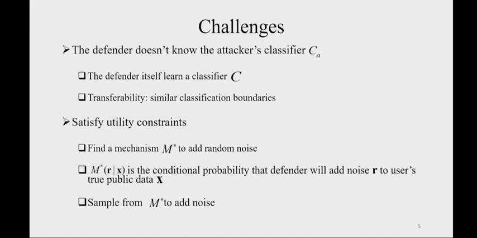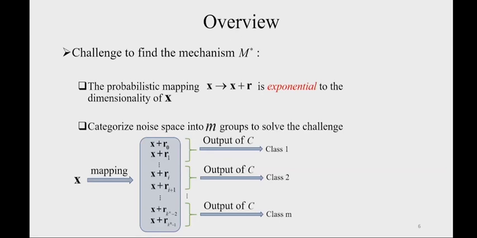The second is that the defender needs to satisfy some utility constraints. To solve the challenge, the defender can find a mechanism M star to add random noise. Here M star (r|x) is a conditional probability that the defender will add noise r to the user's true public data x. Then the defender can sample from M star to add noise.